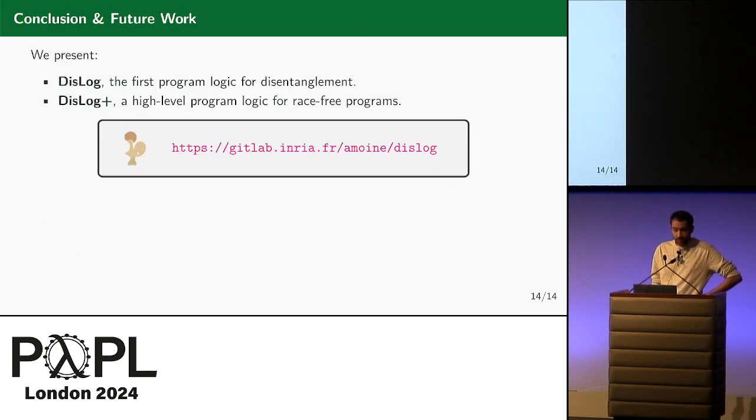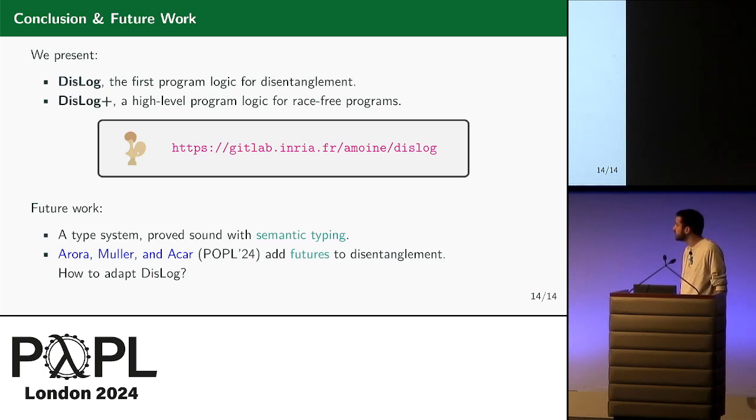And in conclusion, I just presented DisLog, the first program logic for disentanglement, and DisLog Plus, a high-level program logic for race-free programs. The mechanization is freely available here. And as future work, we would like to devise a type system, proved sound with semantic typing and DisLog. And the talk just before added futures to disentanglement. So of course the question is how to adapt DisLog to these futures.